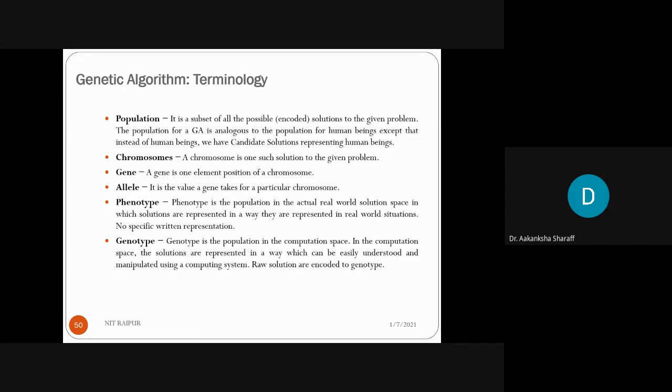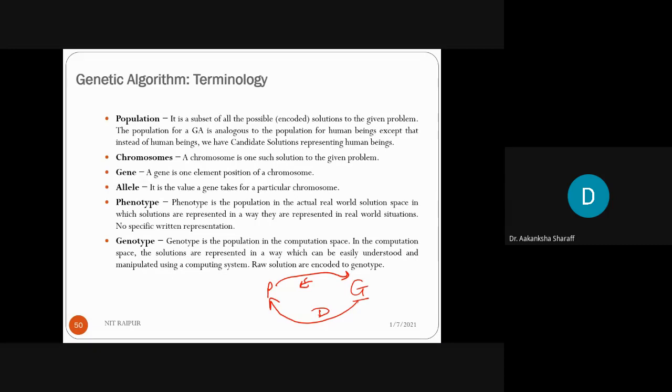That is raw solutions. Raw solutions mean phenotype. Phenotype will get encoded to genotype. Here this is your phenotype, and here is genotype. When phenotype is encoded, it will form a genotype, and when this genotype is decoded, it will form a phenotype.